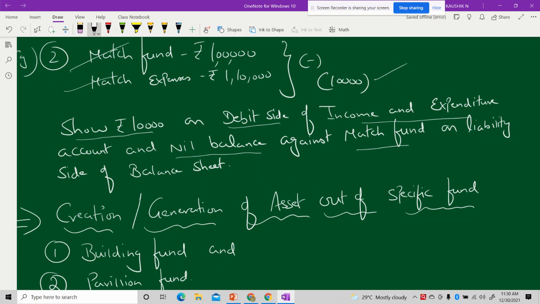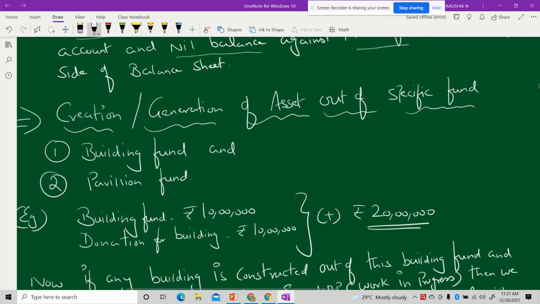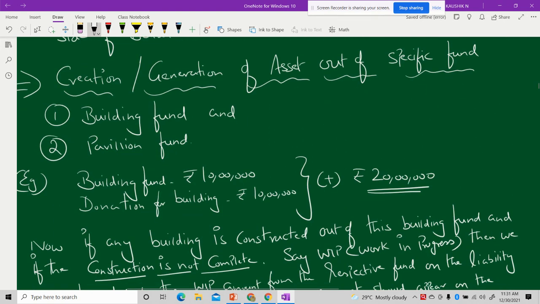And this is about your fund based accounting. We have one more concept under this fund based accounting, which is a special concept, that is creation or generation of an asset out of some specific funds.